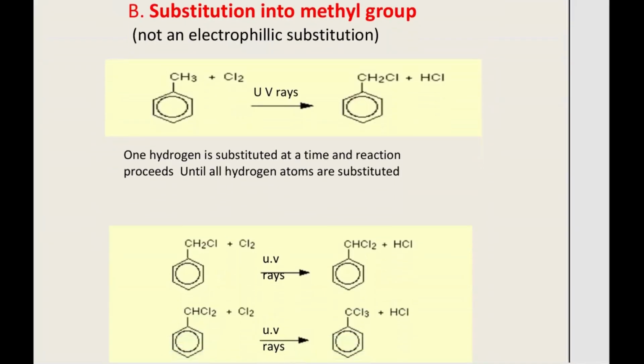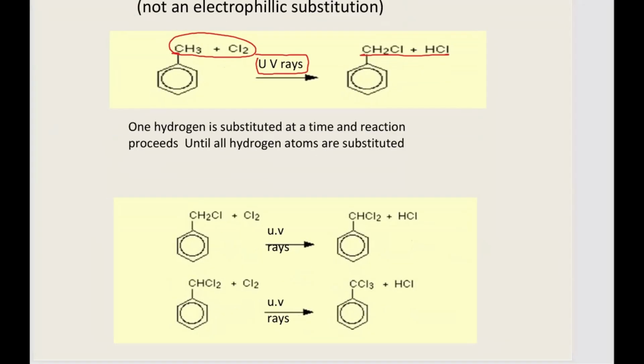Now here they're saying that for this particular reaction, if the reaction takes place in the presence of UV rays, then the chlorine will be reacting with the alkyl group. And this is how the haloalkane will be formed along with the HCl. And every time one hydrogen will be substituted by the chlorine, and it's a chain reaction until all the hydrogens are substituted, right? Fine. Proceeding further.